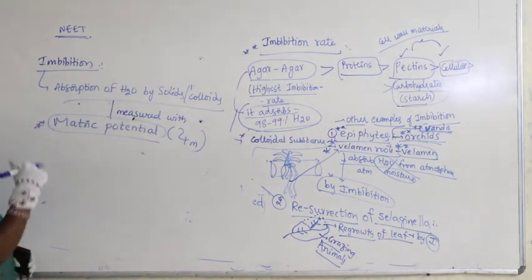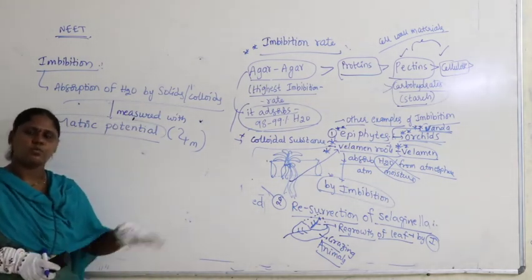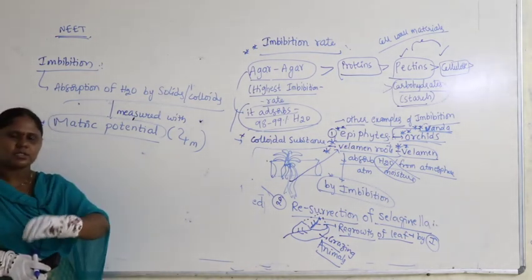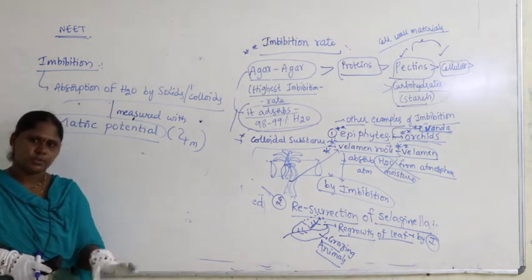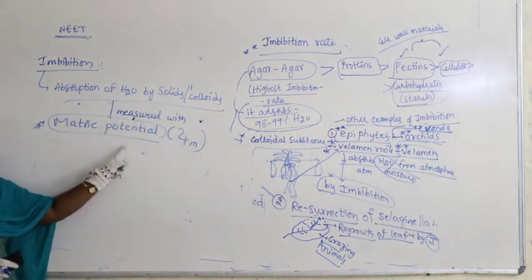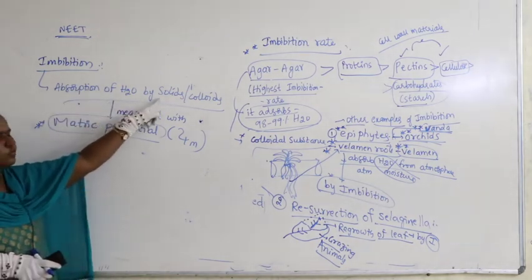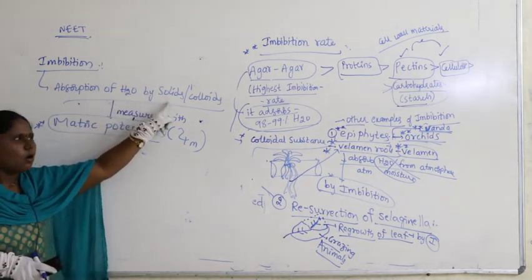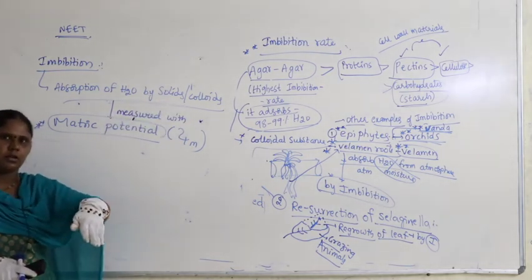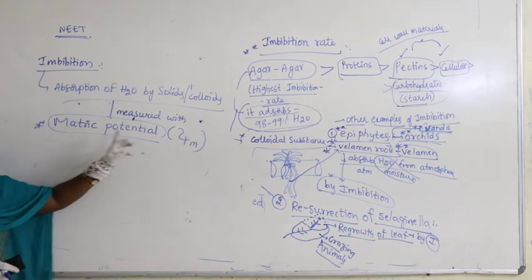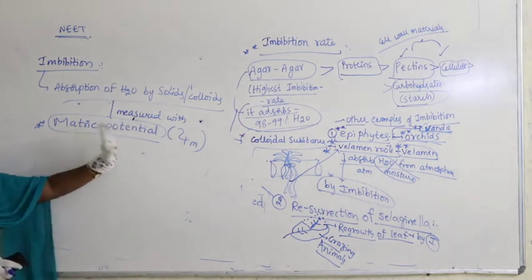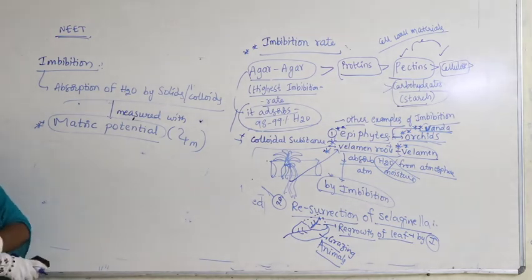What is water potential? Movement of water from one place to another place is called water potential. Did you remember? Similarly, the ability of water entering into solids or colloids, its ability to move water, is called matric potential, which we call psi m.